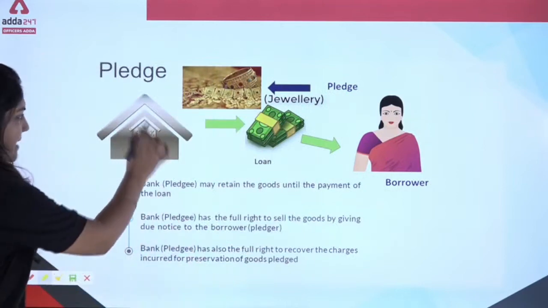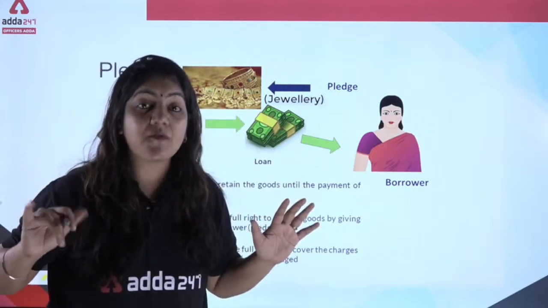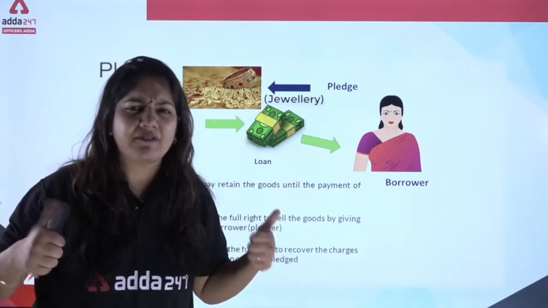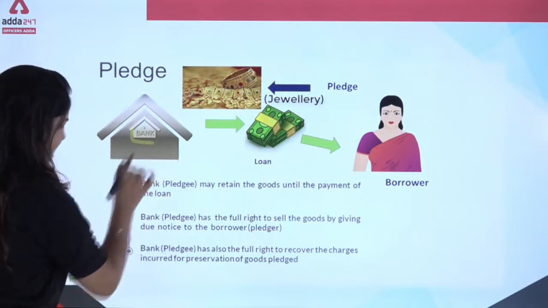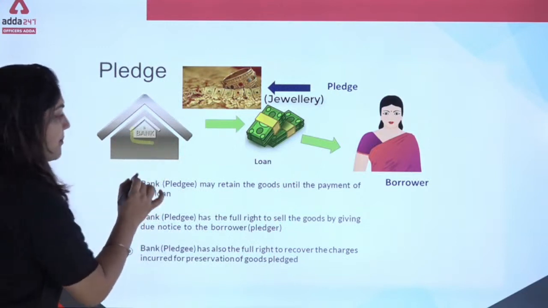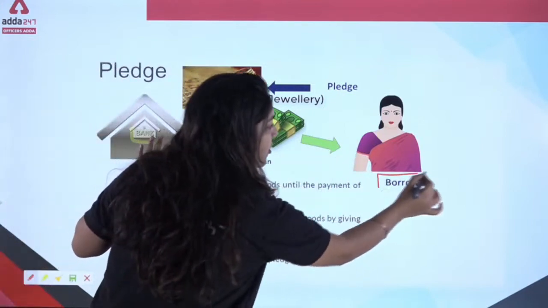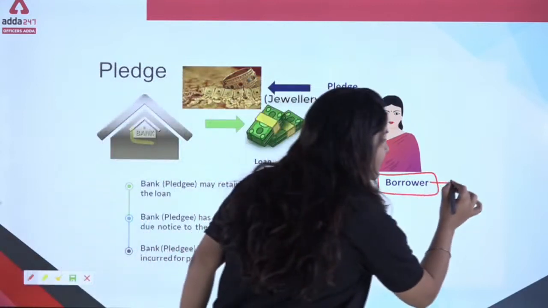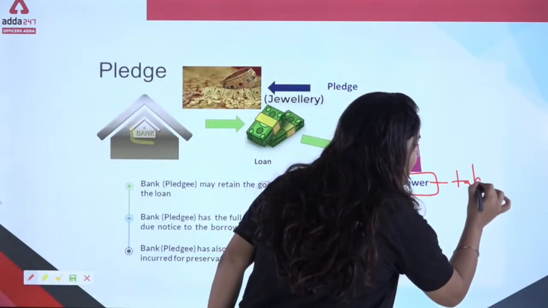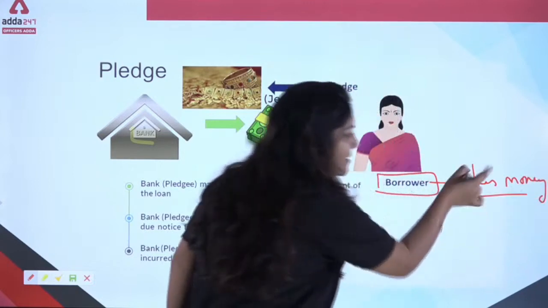Suppose, now see this example and just keep this example in your mind. If you understand this, everything will be very easy. This is the bank, and she is the borrower. Borrower means the person who takes money. Got it? This is the borrower.